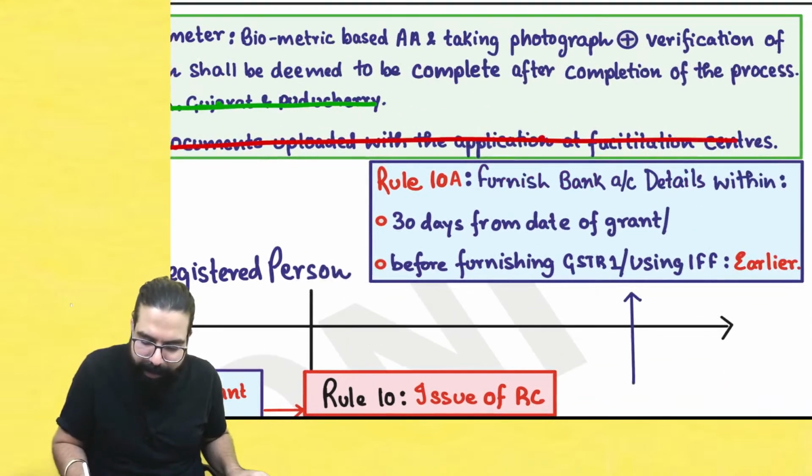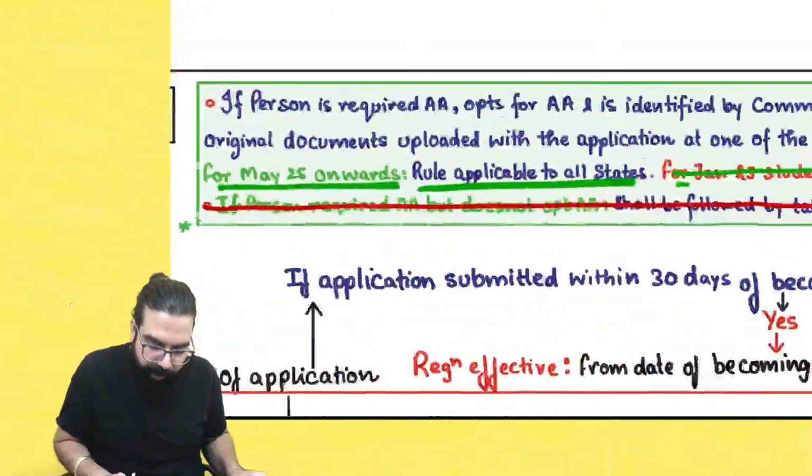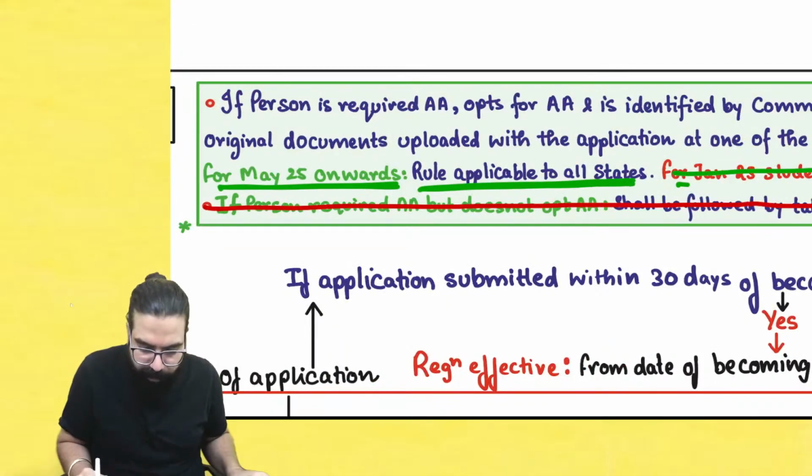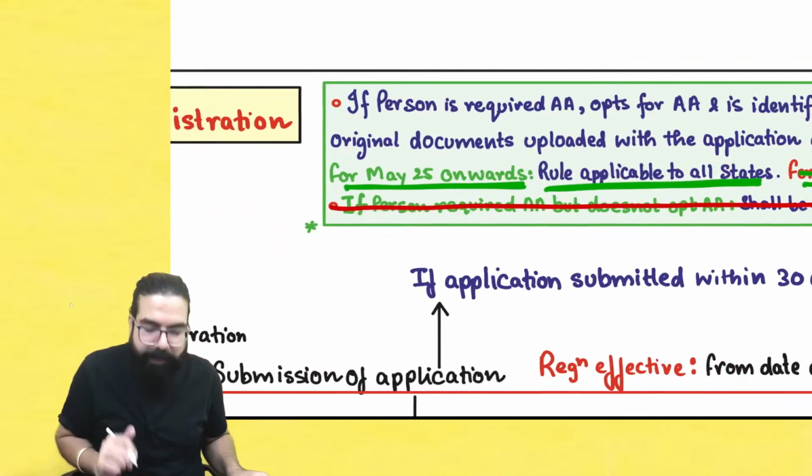This point is applicable actually for September onwards. So for you guys, for May exam, it is not applicable. You can cut it and keep. Done, sir. This point is clear.